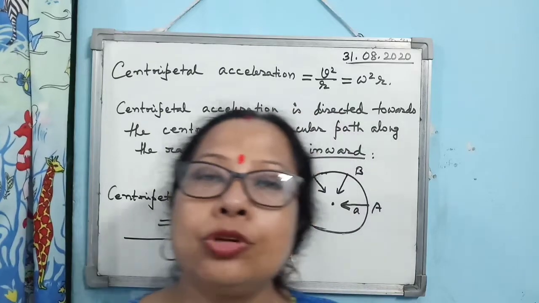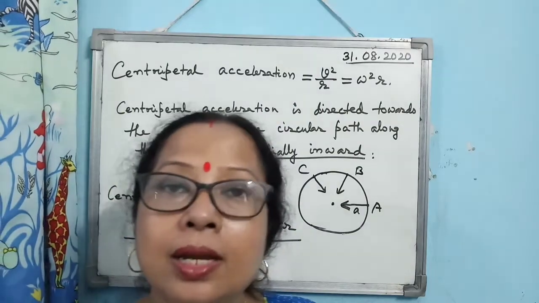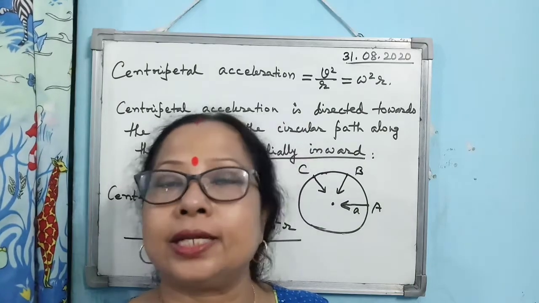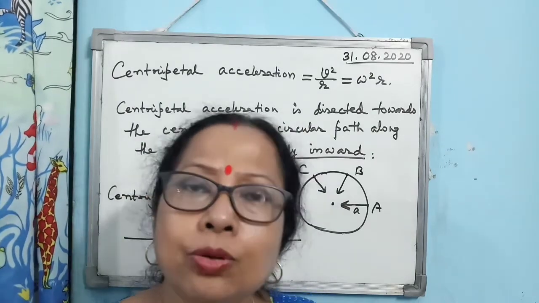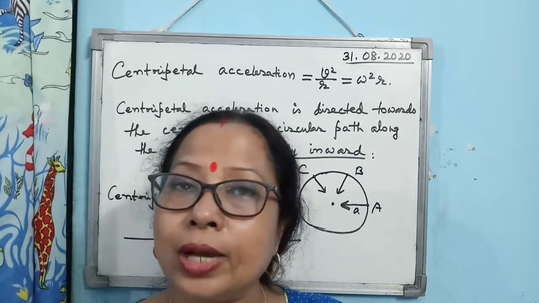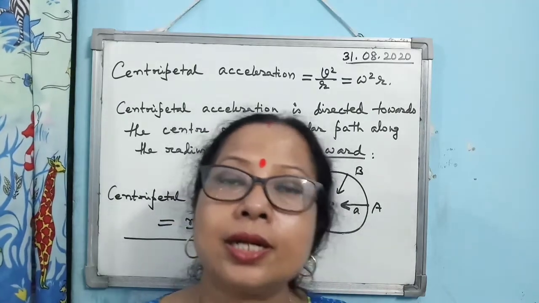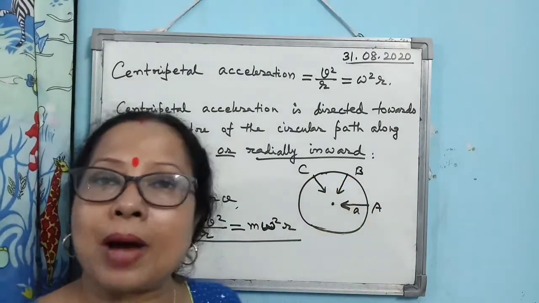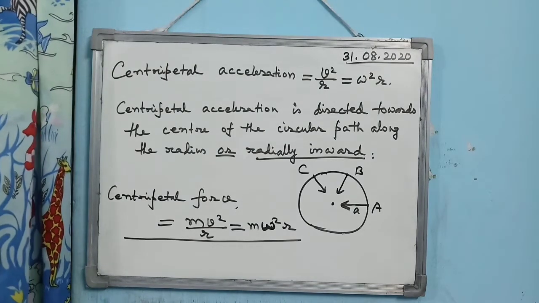When a body undergoes uniform circular motion, the quantity which remains constant is only the speed. Velocity changes, acceleration changes, as well as force also changes, as their direction changes. Remember, the magnitude of the linear velocity, the magnitude of the centripetal acceleration, and the magnitude of the centripetal force, these three remain constant, but the direction of the velocity, the direction of the acceleration, and the direction of the centripetal force change at every point on the circular path. So these are the basic concepts related to uniform circular motion.